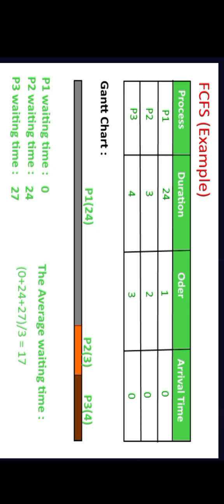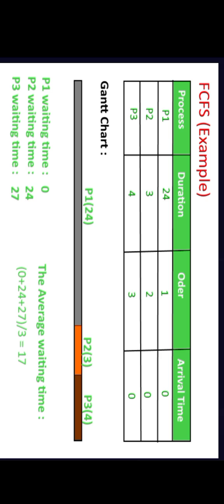For the P1 process, the waiting time is 0 because there is no other process to be executed before P1, so it doesn't wait for anything. It is the first to be executed, so it has 0 waiting time. P2 has a waiting time of 24, as P1's duration is 24. Until P1 gets executed, P2 has to wait for P1's execution to complete, so its waiting time is 24.